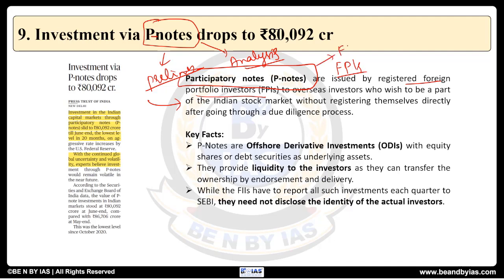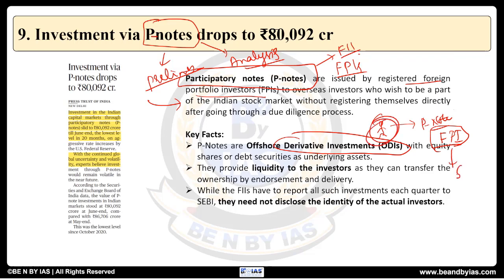So it's a kind of FII, foreign institutional investment. And यहाँ पर क्या होता है कि जो भी invest करना चाहते हैं, it's an offshore derivative instrument. जैसे outsiders, like those who are not Indians and NRIs, let's say non-Indians, if they wanted to invest in Indian institutional investment, so then what they can do is they can buy these P notes from a registered foreign portfolio investor, and that registered foreign portfolio investor जो है, it doesn't have to provide the details of this to SEBI. See, this FPI जो है, it is registered with SEBI,